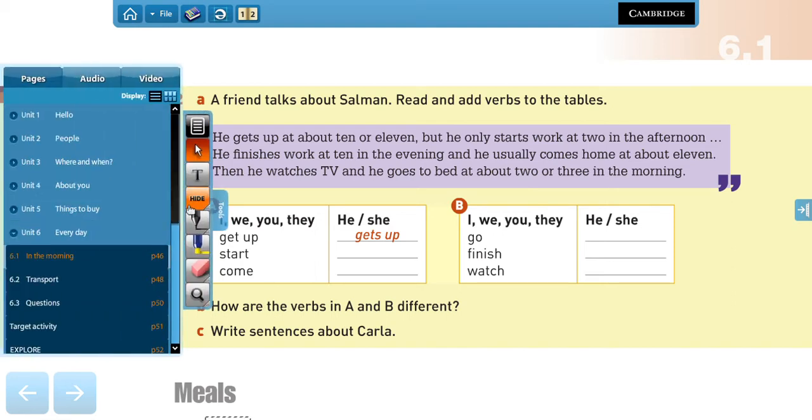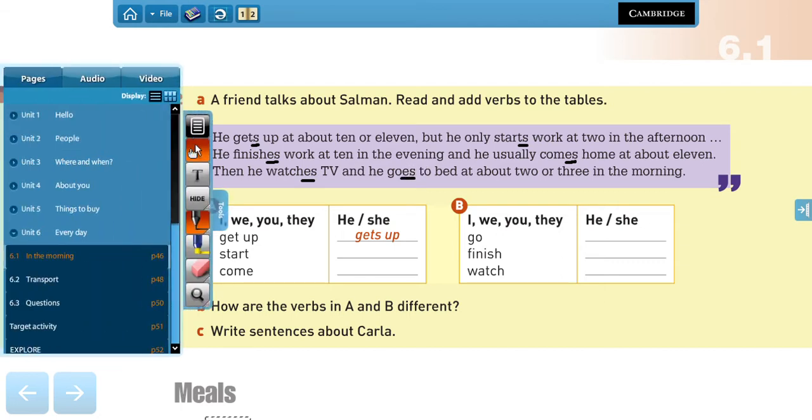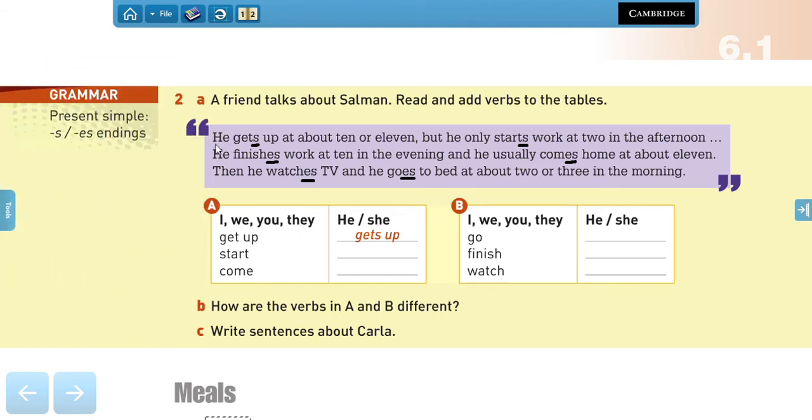So if you pay attention, the difference in this case is that we're using the subject he. So we say he gets up, he starts work, he finishes work, he comes home, he watches TV and goes to bed, right? So when we talk about the third person singular, he, right, we're going to be changing the verb a bit.